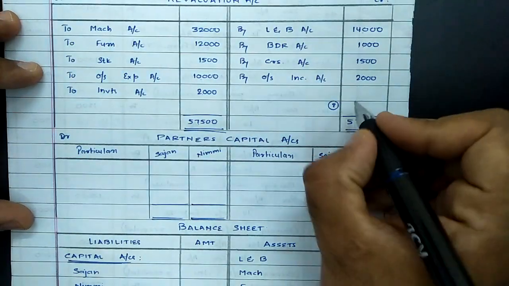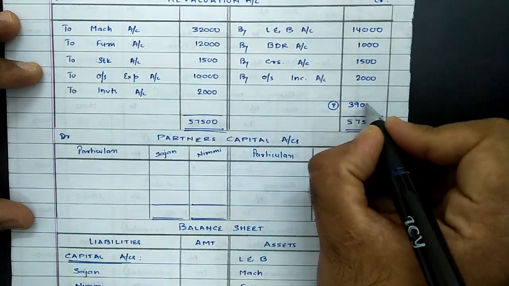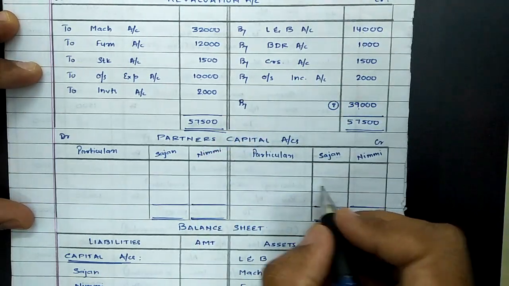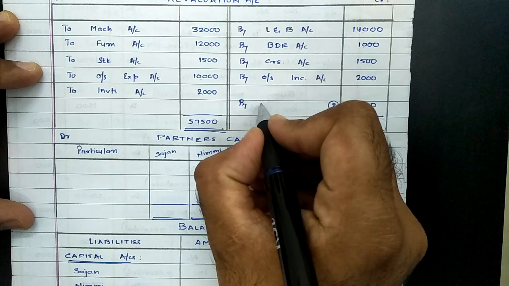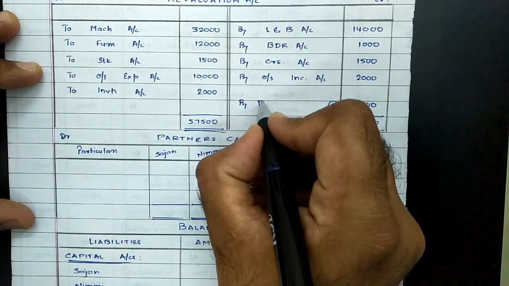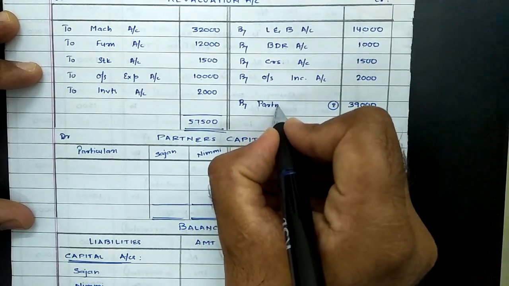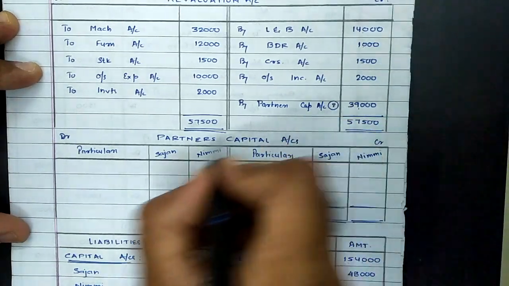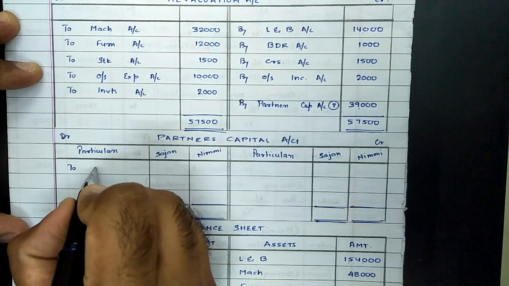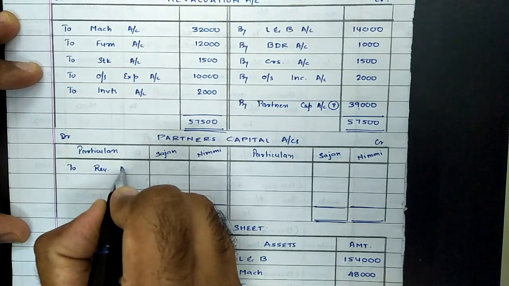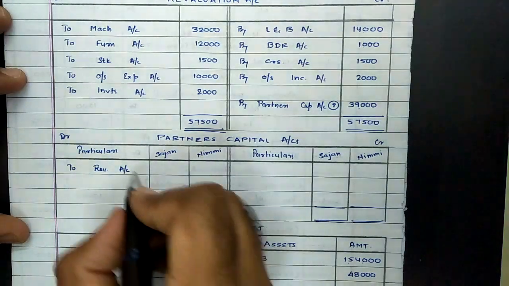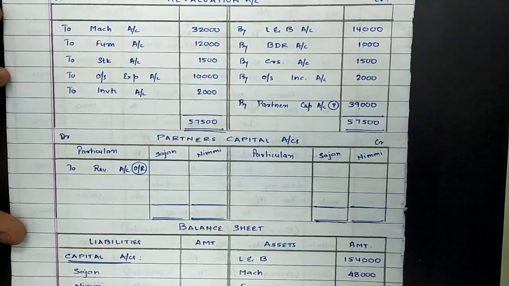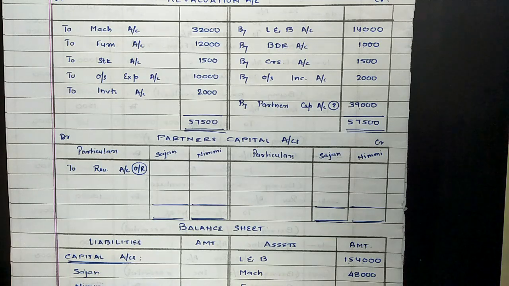Total comes to 18,500, so the difference comes to 39,000, and that value of loss will be distributed among partners, that is Sajan and Nimmi. So entry would be partners capital account debit to revaluation account. So here we will be writing by partners capital. In partners capital it would be recorded as to revaluation account, and this amount will be distributed in their old profit sharing ratio, and old profit sharing ratio was 5:3.